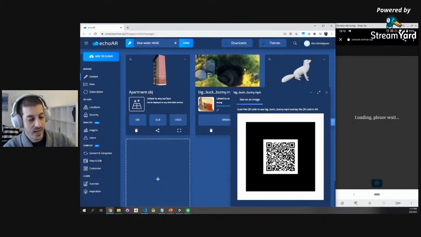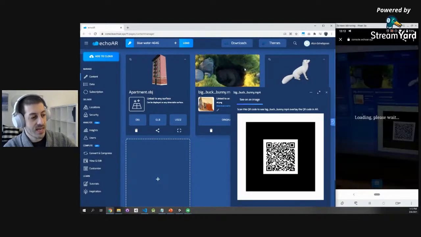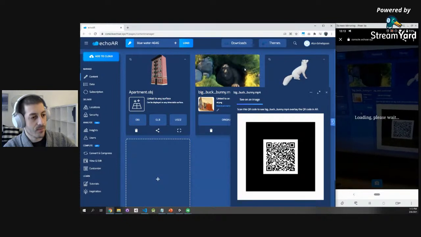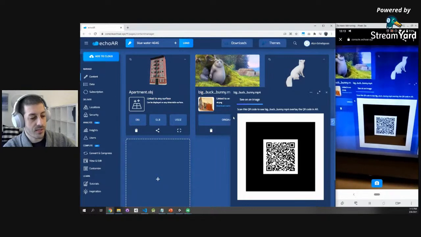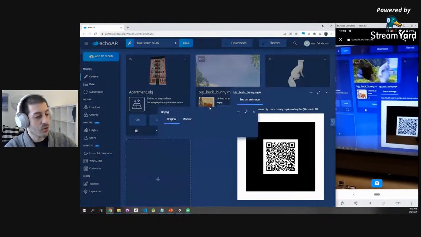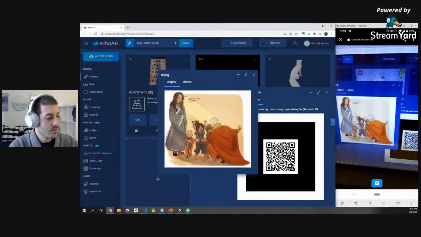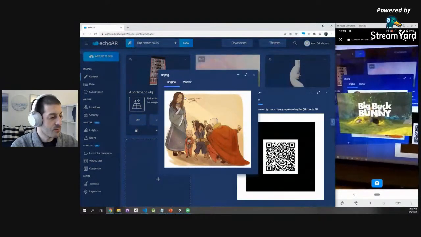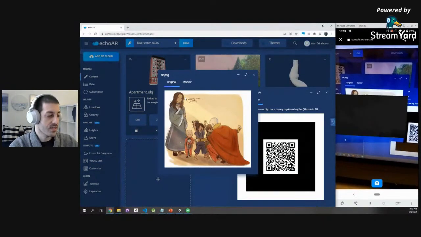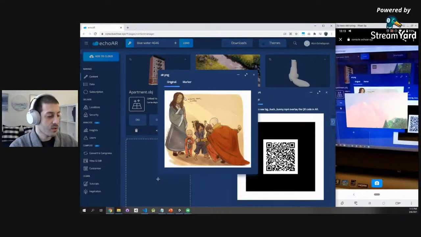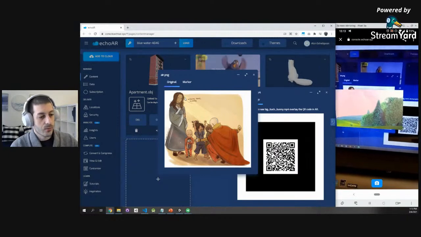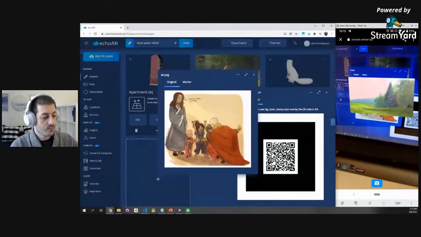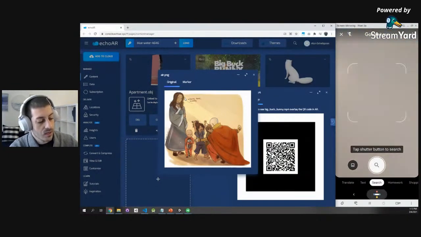But now what we have here is, instead of the camera recognizing the QR code, it now recognizes the original image and overlays the data on top of that. So I'm going to open the original image, and voila, suddenly you see the video on top of that image. I can tap it and it will start playing in augmented reality. Super, super cool. I can scale it with my fingers, move it around a little bit. Really, really cool stuff. And again, no installation needed.